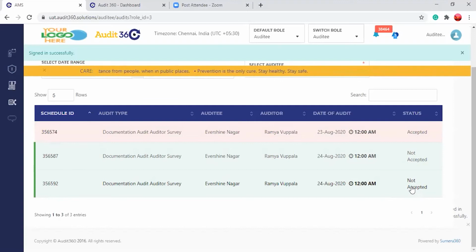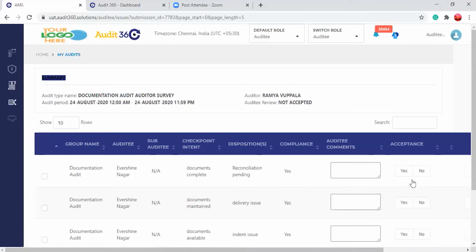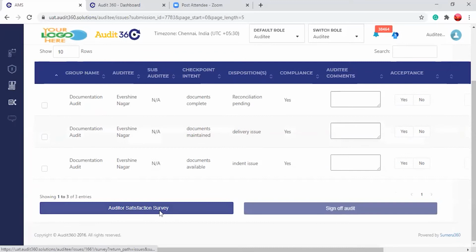I have completed my execution. I have come into the auditee user login and clicked on the not accepted part. One thing we need to remember: if you eliminate the auditee sign off in the configure audit, you will not get this auditor survey button, the auditor satisfaction survey.